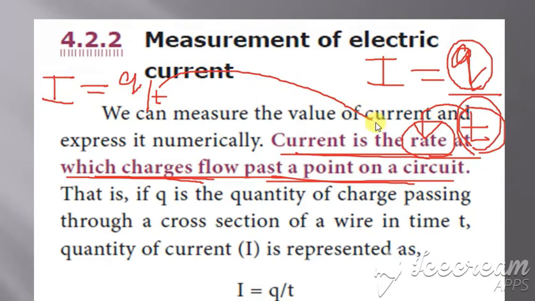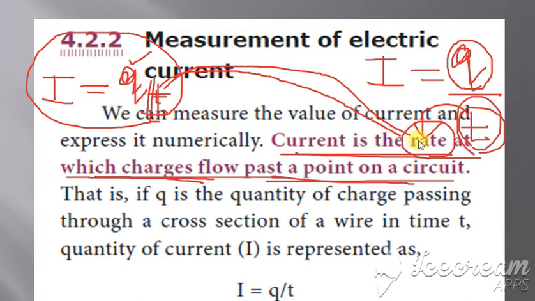This definition can also be said as: current is defined as the charge per unit time, same as before. Here we are saying that the time period is set as rate, so the rate at which the charge flows. If Q represents the charge, I is equal to Q divided by T. So what is the formula for I? It is Q divided by T.